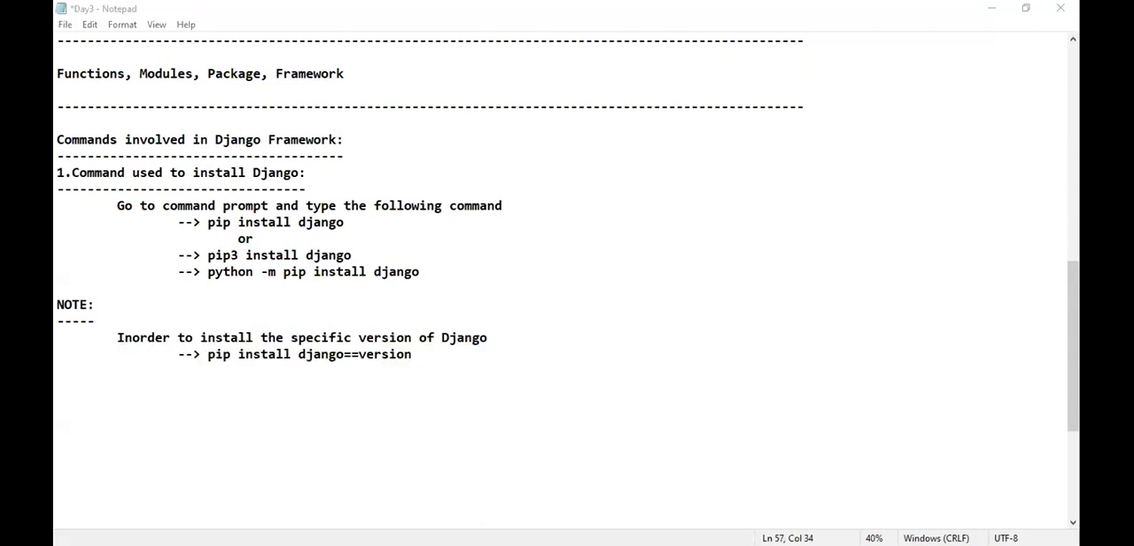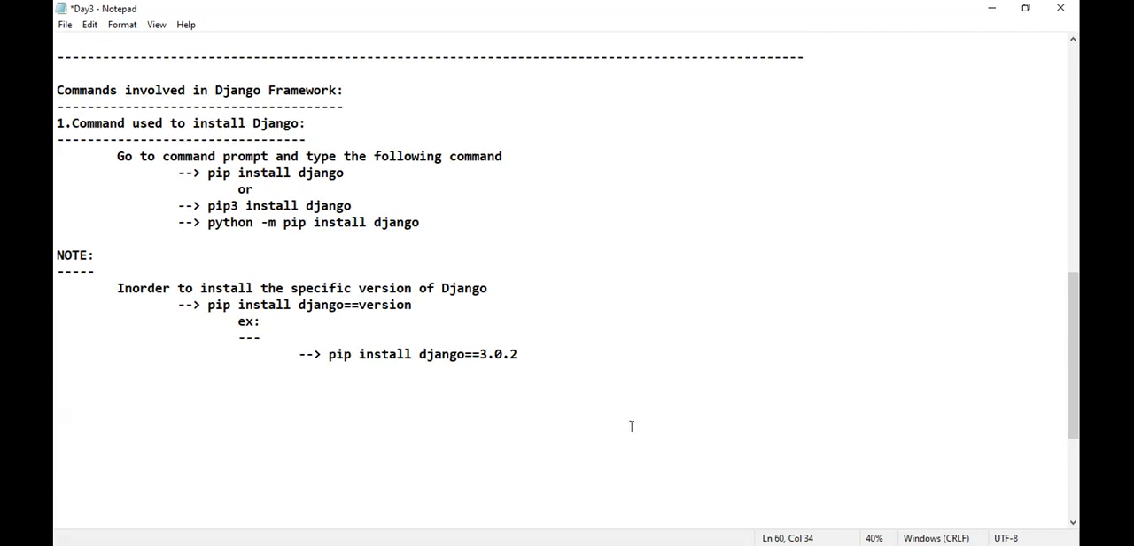That means I have installed one version, right? Maybe as an example, I can just tell like this. This is the example that I have thought. This is the version that I have installed: pip install Django double equal to 3.0.2. Is that clear for everyone?